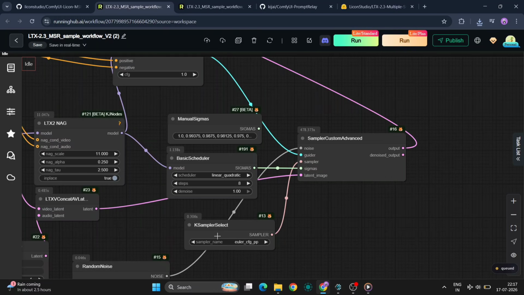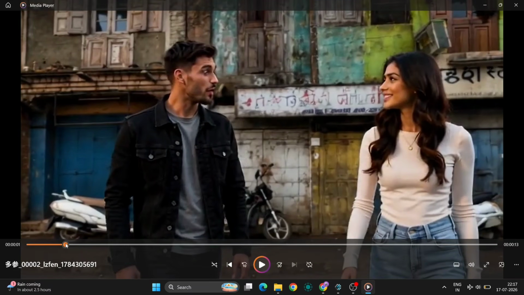The identities are actually very accurate. Both the male and female characters remain consistent throughout the conversation, and overall the facial quality looks really good. Now, let's try another example that I created.